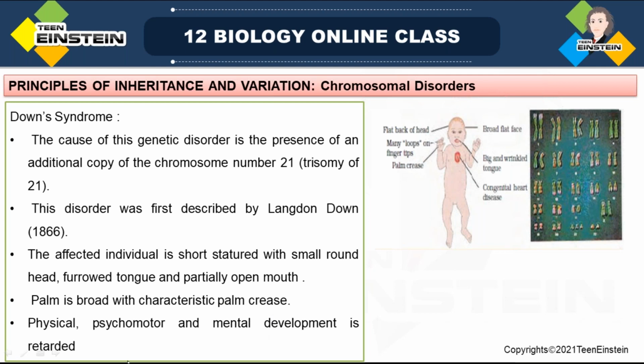Then the physical, psychomotor and mental development will be poor, and they will be mentally retarded. Okay. This is Down syndrome.